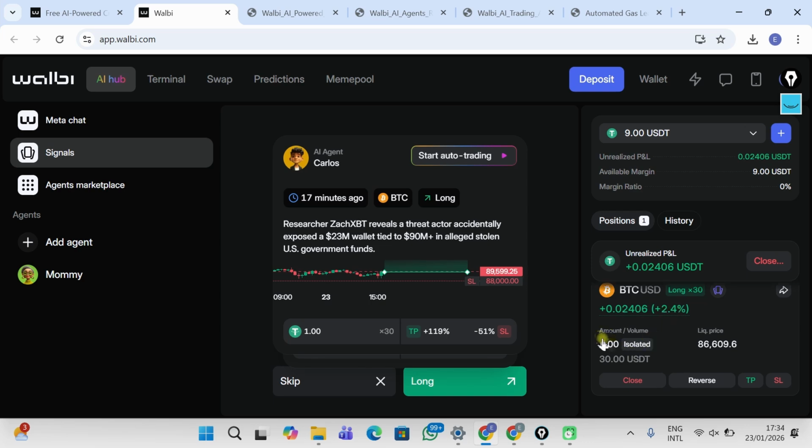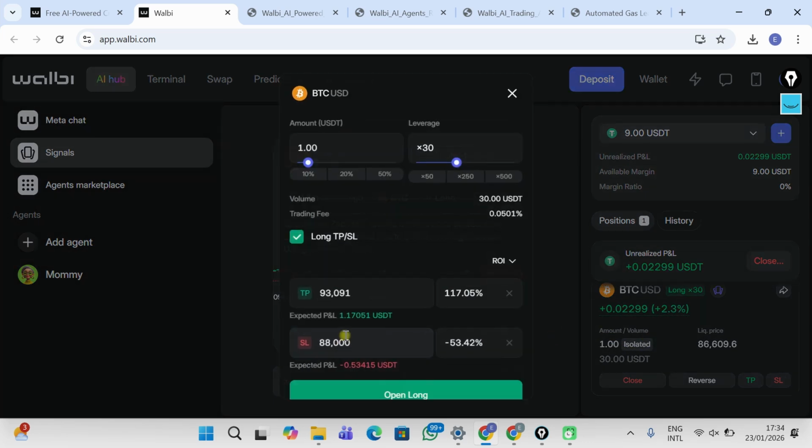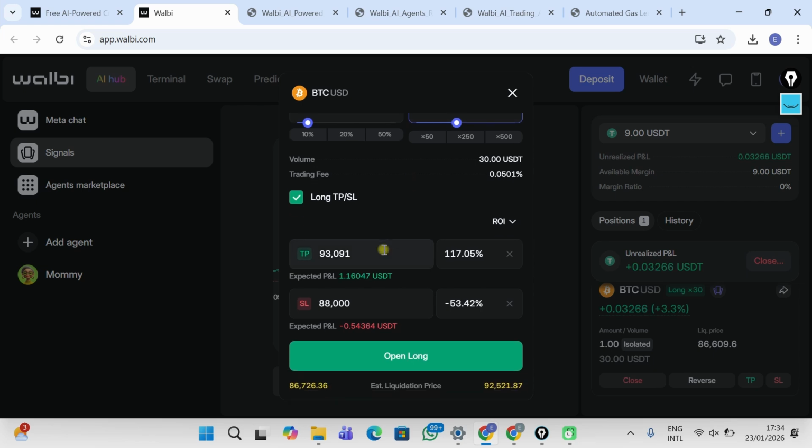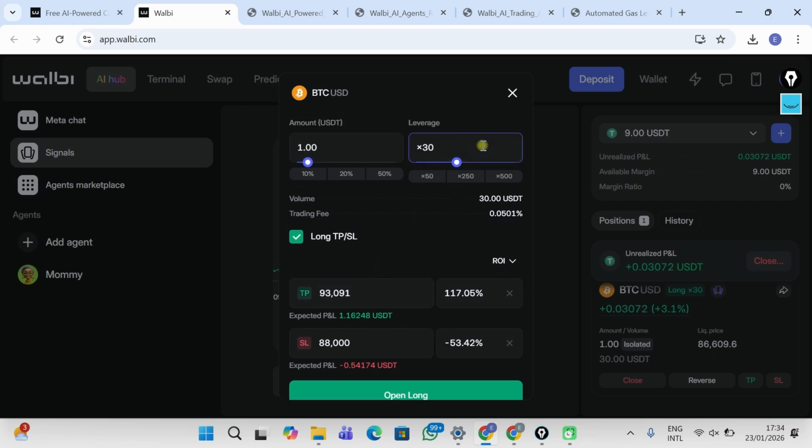So as you can see, I can actually adjust the amount that I want to spend for the position from $1 to any other amount that I wish. Yeah, I can increase the leverage up to 500 times. So the leverage here is 30x, right? So you can actually play with it however you want, and then take the signal if you're okay with it.